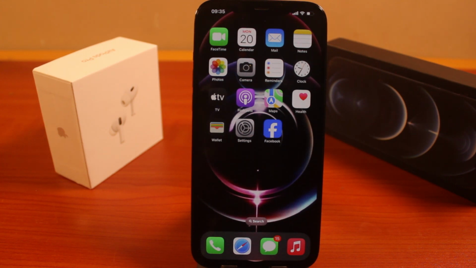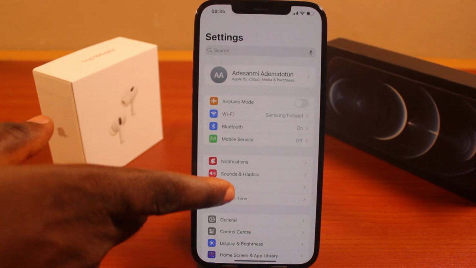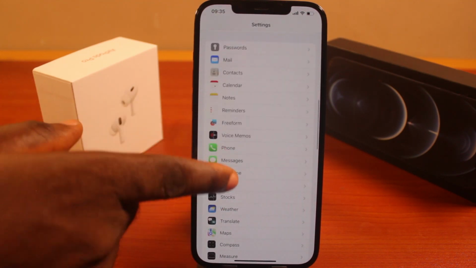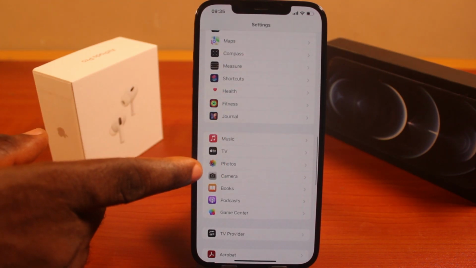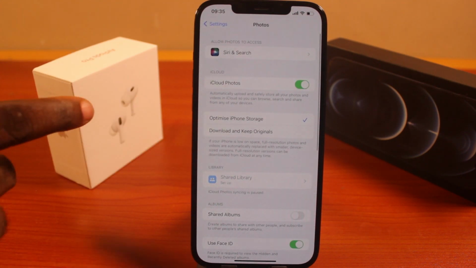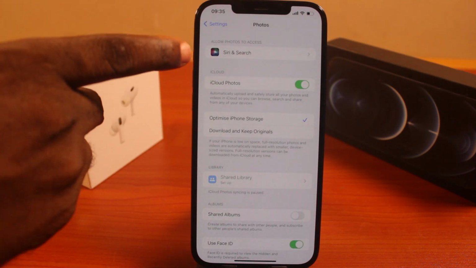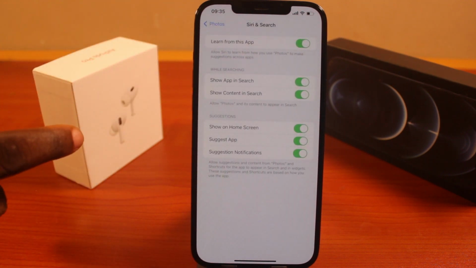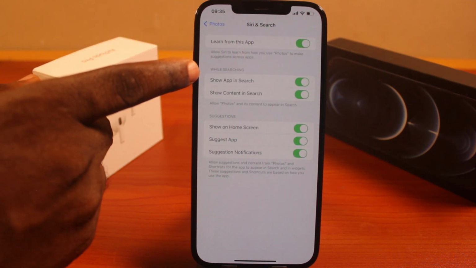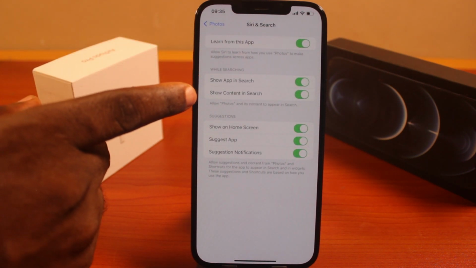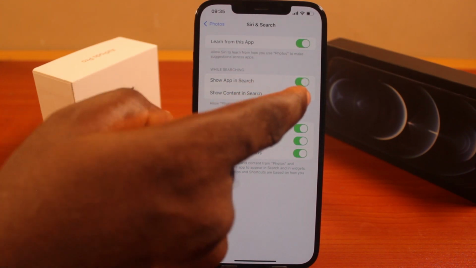Now, the first thing you want to do when you want to disable images from showing up in the Spotlight search, all you need to do is go to your iPhone settings. On the settings page, just scroll down until you get to photos and click on that. Then under photos, make sure you click on Siri and search. And once you click on that, come down to while searching and make sure show content in search is disabled.